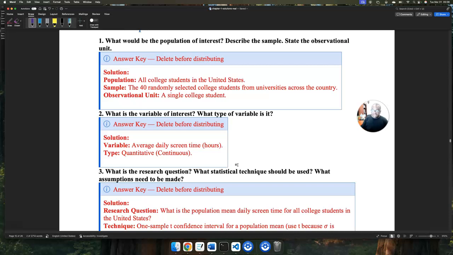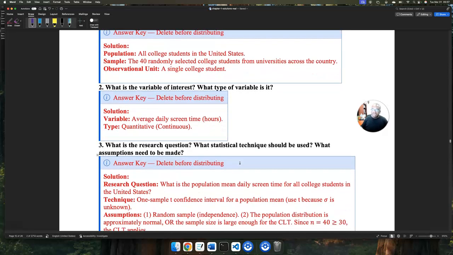A common question is, how do I know to use a confidence interval or a hypothesis test? If it were a hypothesis test, I would have given you a claim in some way, shape, or form. There were no claims in this paragraph. I just asked you, what is the population mean daily screen time for all college students? That's a big hint to utilize a confidence interval.